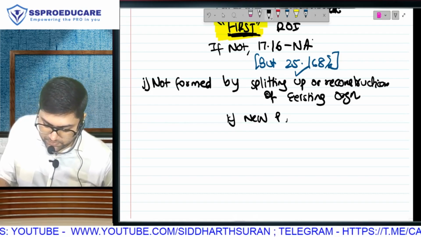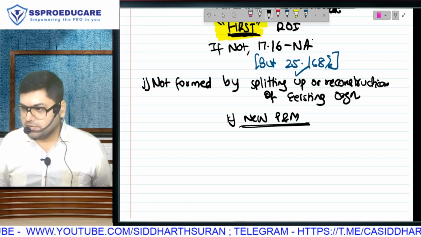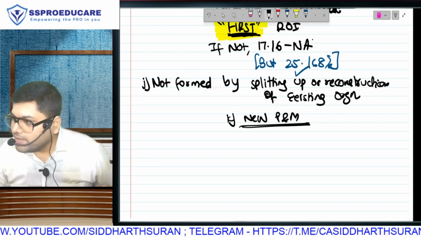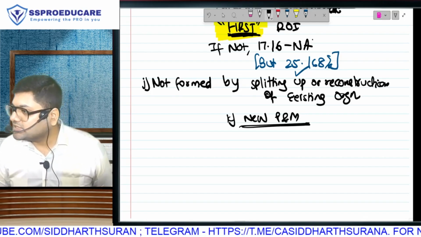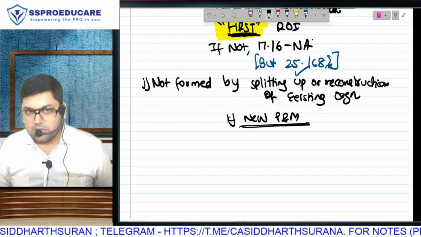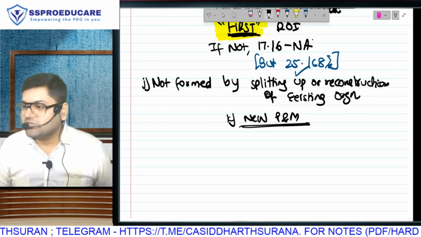Common point. It should be a new plant and machinery. So you will have to buy new plant and machinery. That means second-hand plant and machinery is going to be disqualified. If you have acquired second-hand plant and machinery, you are not eligible for this section.